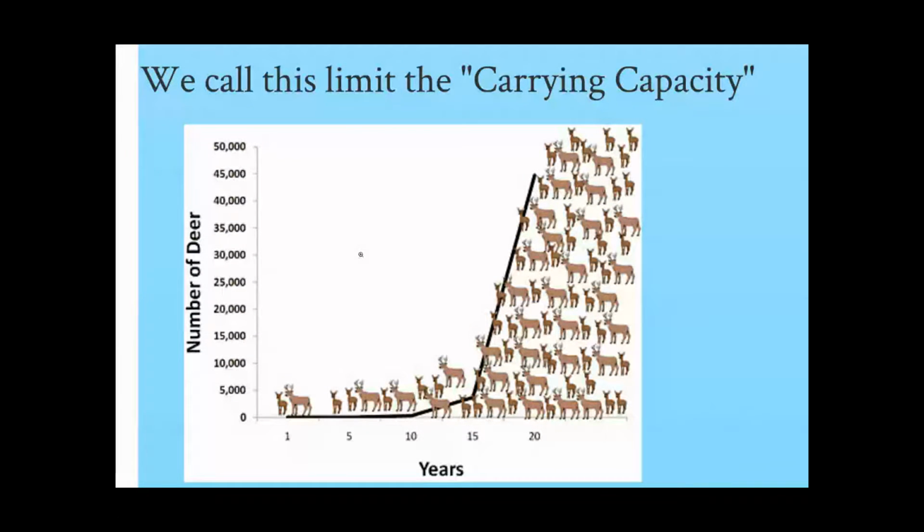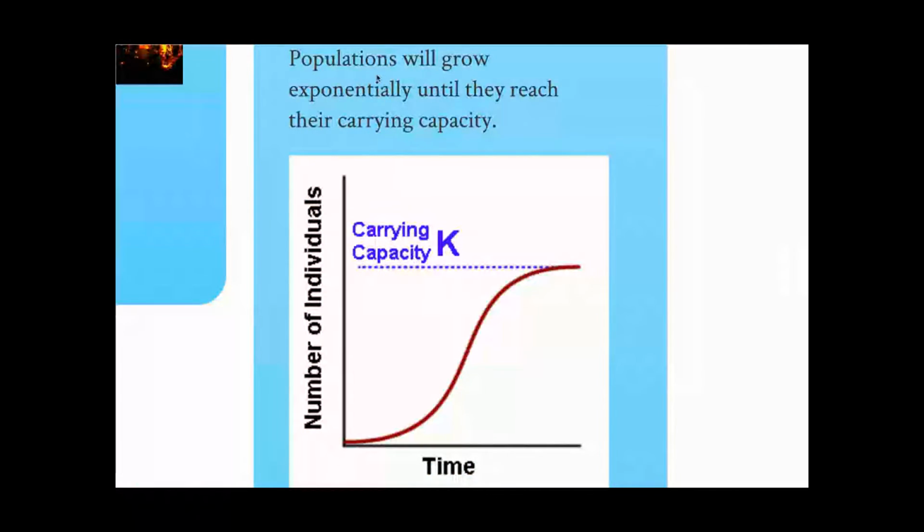If we were in a forest, well, maybe this forest only has enough food for 30,000 deer. So the deer can grow exponentially, and babies are making babies and making babies, but it really can't go above this line. That's our limit because we're going to run out of food. That's our carrying capacity. So what it does is it changes the shape of our graph. We say that the population grows exponentially until it reaches its carrying capacity. So a graph might look something like this.